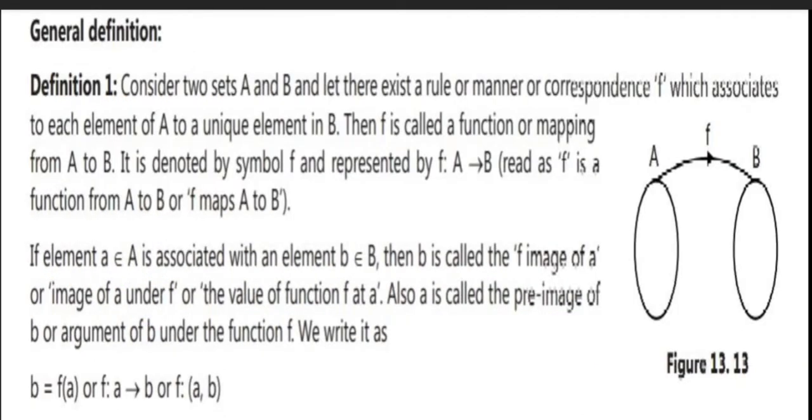Next is the general definition. First definition, let's see what it says.